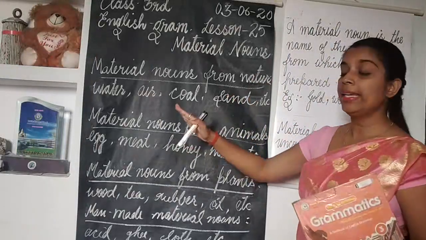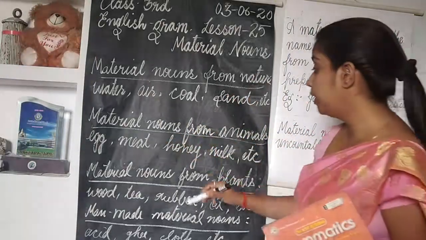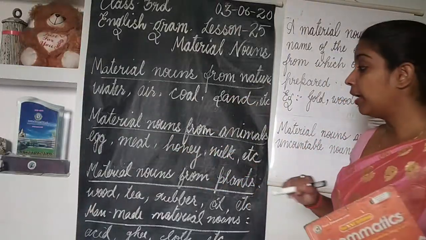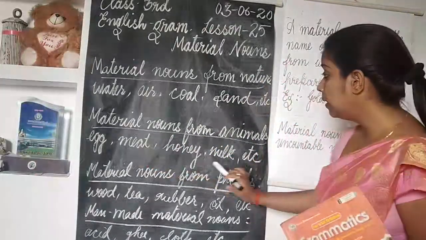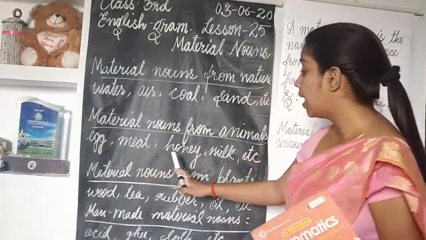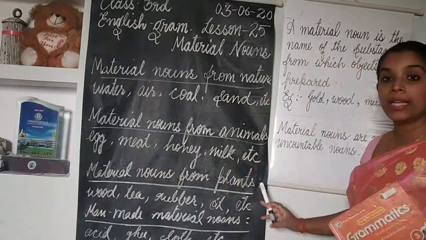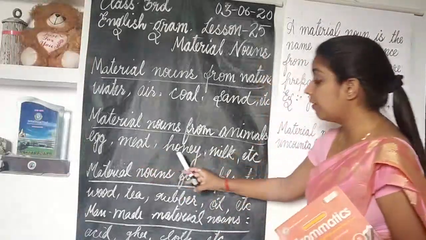The second source of material nouns is animals. Which materials do we get from animals? Egg, meat, honey, milk, etc. Then comes plants.